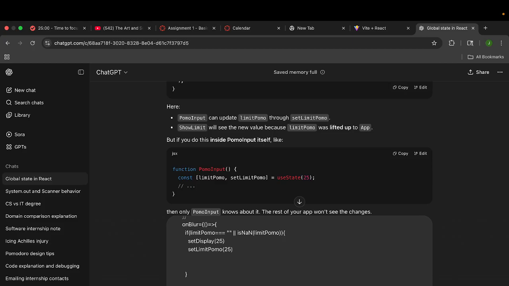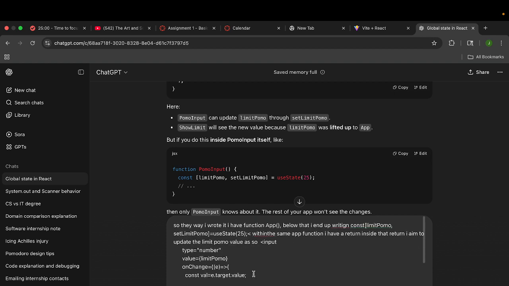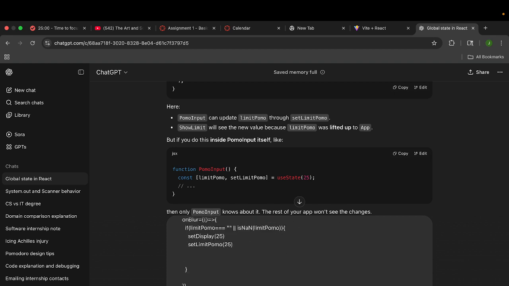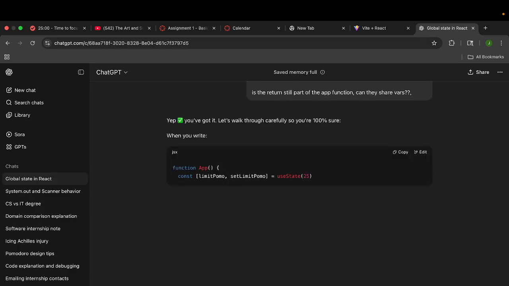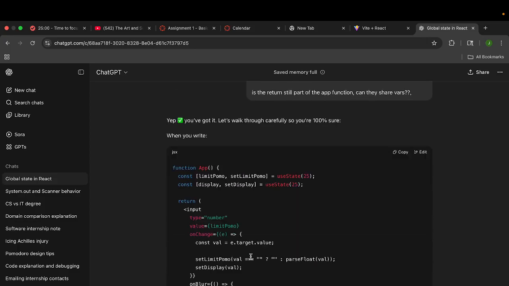Is the return still part of the app function? Can they share vars? Okay, so I'm correct.